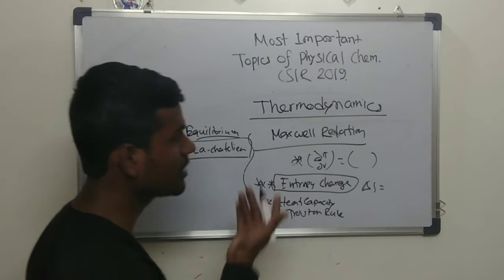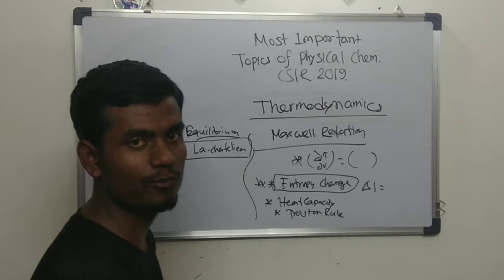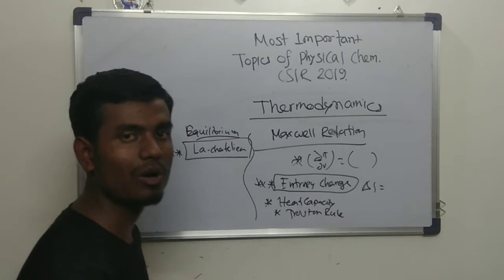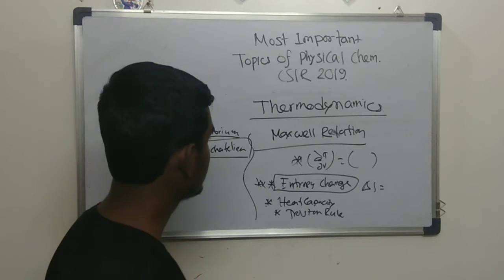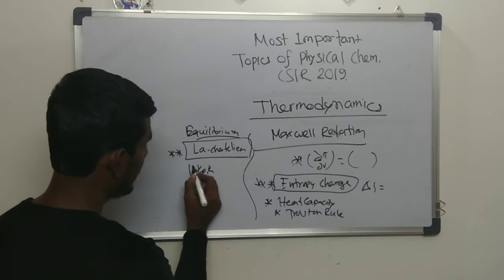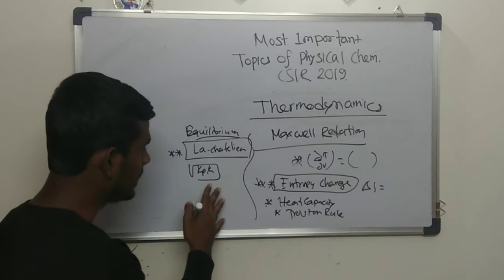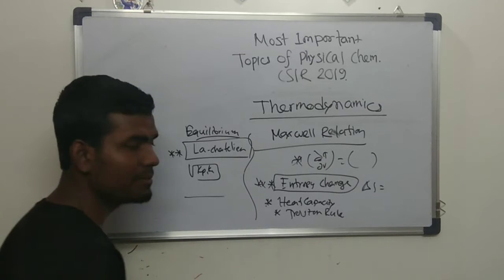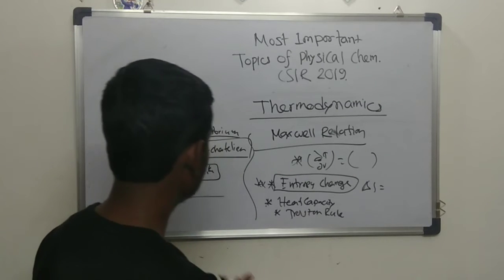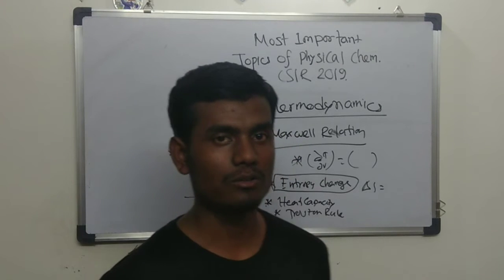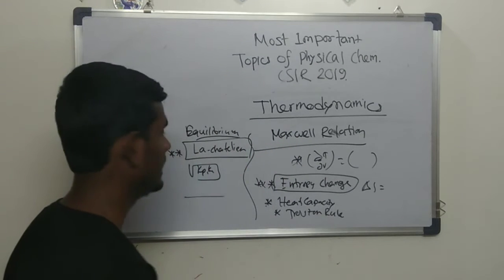They will give four conditions and ask which is favorable to give the ammonia. I am just taking one example. There could be lots of examples. What will be the effect of inert gases, and the relation between Kp and Kc, and numericals involving this point, as well as some problems with partial pressure, and they will give you some reaction. They will ask you to calculate what will be the Kp, Kc from the data given.